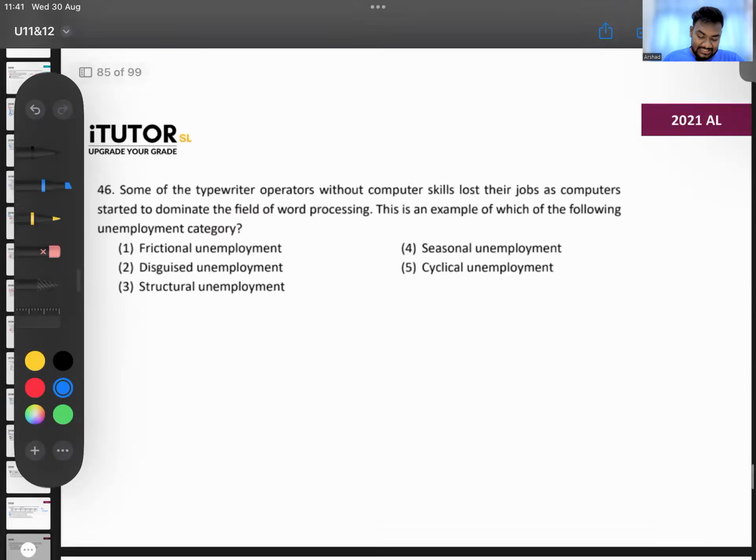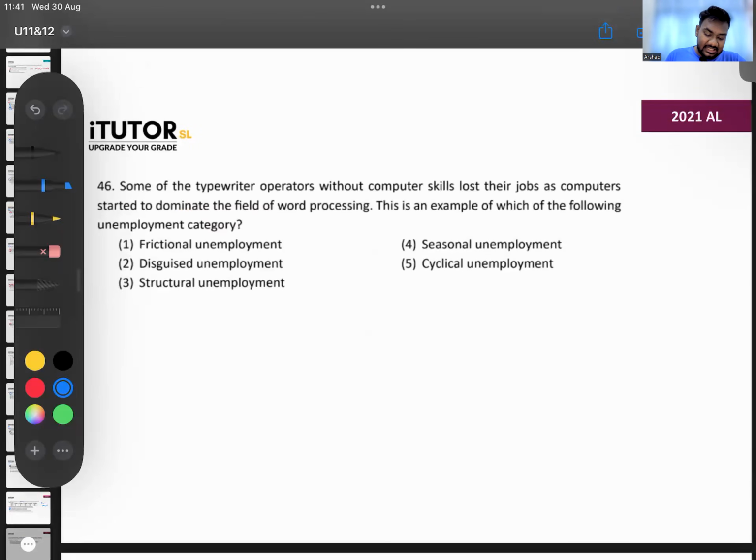Then 46. What is this? Some of the typewriter operators without computer skills lost their jobs as computers started dominating the field of word processing. Example of what? Technological improvements, skill mismatch and all. What's this called? This is what you call structural unemployment. So what are the other types, guys? What is cyclical unemployment? Cyclical unemployment is according to the business cycle.